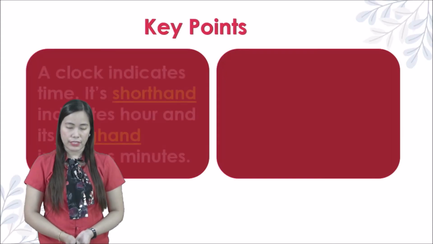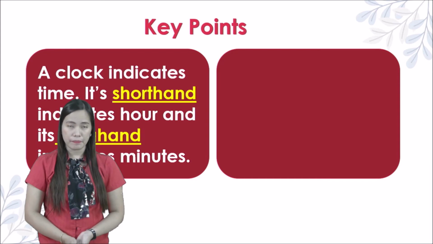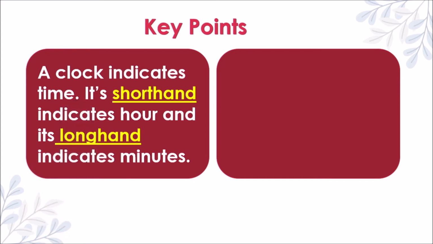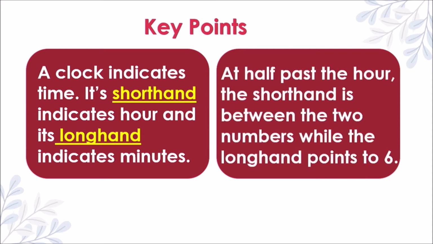Next, for your key points, a clock indicates time. Its shorthand indicates hour. Again, shorthand is for hour. And its longhand indicates minutes. Longhand is for minutes. Shorthand is for hour. And when you read the time, you need to look first for the shorthand because it is the hour. And next would be the longhand, which is for the minutes. Next, at half past the hour or half an hour, the shorthand is between the two numbers while the longhand points to 6. Okay, that is how to read 30 minutes or half an hour.